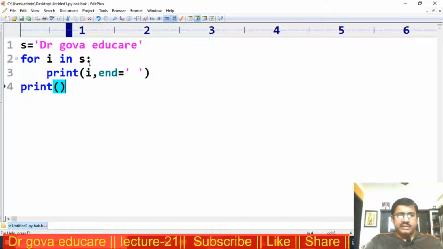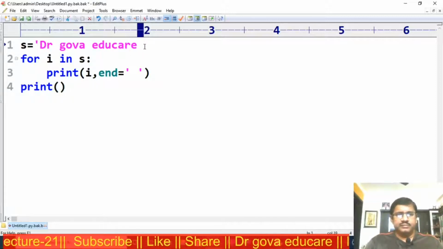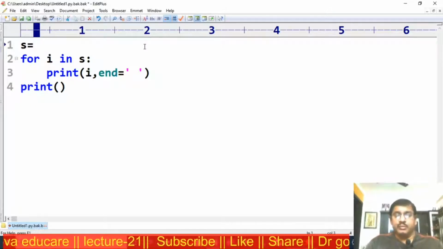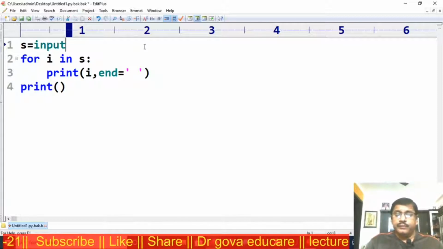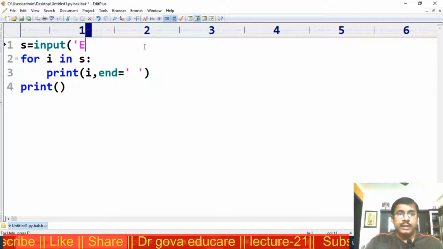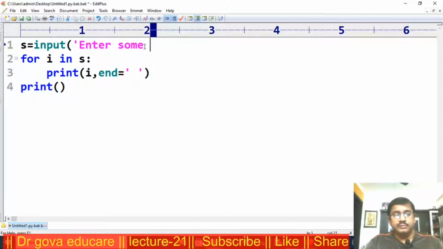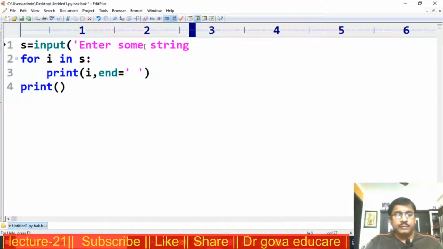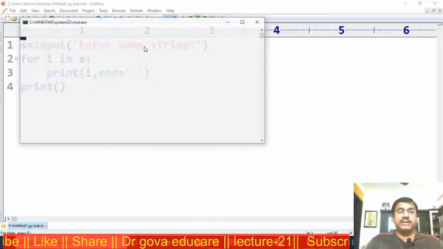Now in this program I am giving a dynamic input. For dynamic input, enter some string. Now I am executing this.